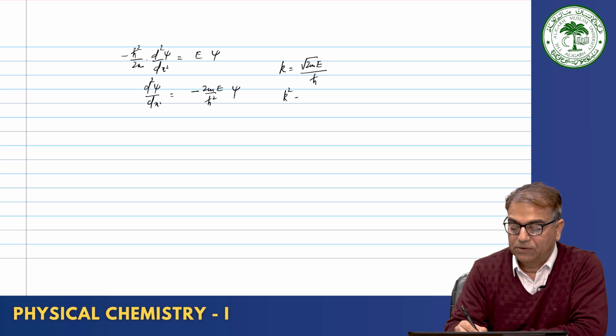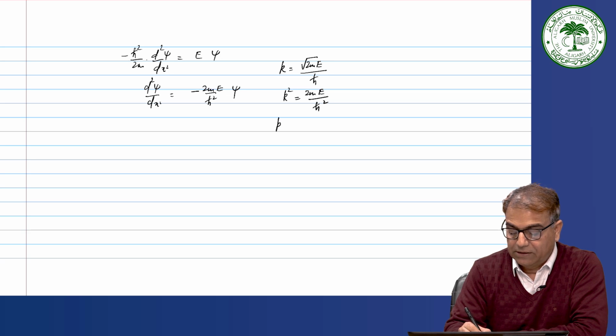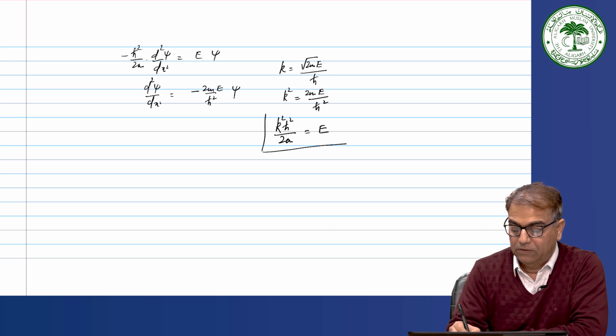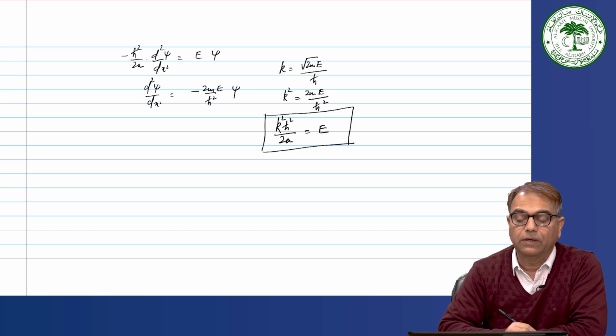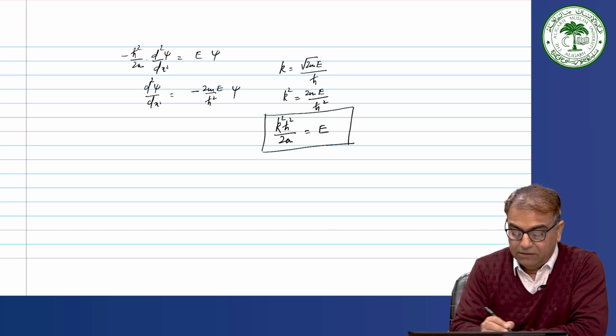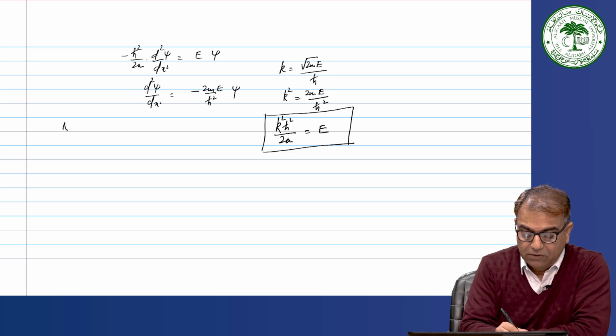If you want to find k square, then it was 2m E divided by h cross square. So, k square h cross square divided by 2m will be equal to energy. Okay. And there is no boundary condition, the particle is free to move.